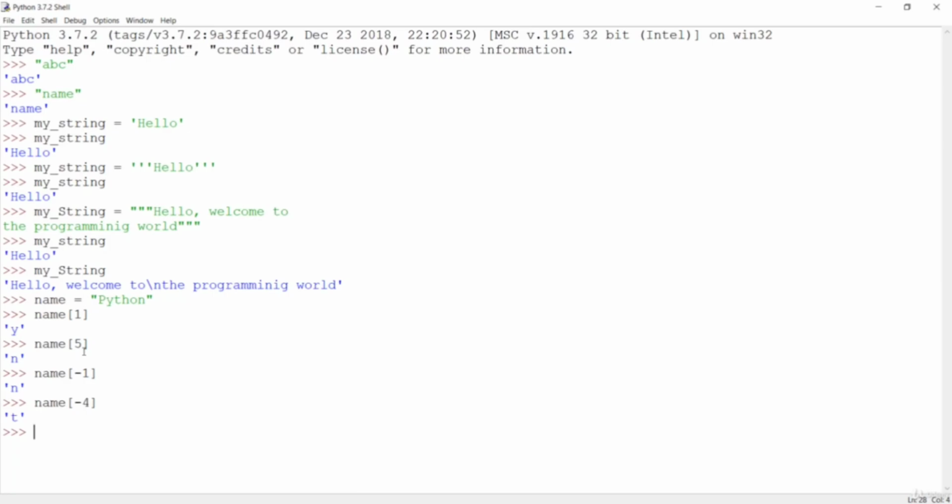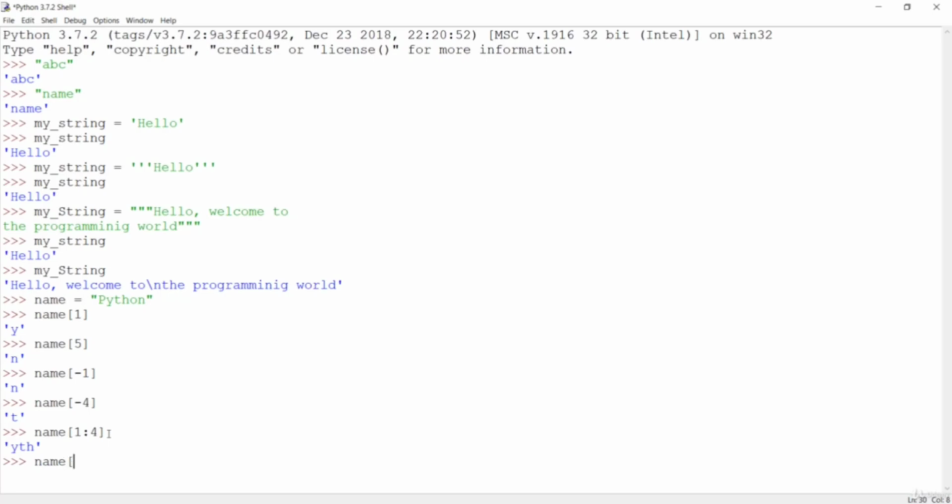You can also slice the string. So if I say name and you want to fetch the elements from y to t, then you have to count the index first, because p is at 0th index, y is at 1, 2, 3. So if I say 1:4, because this position is the exclusion position, if I hit enter, you are going to get yth.